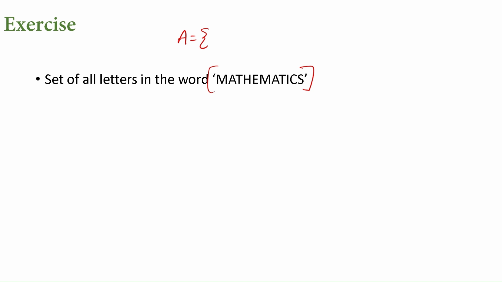And the next part of the definition is distinct objects, which means there shouldn't be any repetition. So we'll write M and then A separated by commas, T, H, and then we have E. Now again we have M. This is a repeated element, so we don't have to write it again. A is also repeated, don't write it. T repeated, don't write it. Now we have I, then C and S, and close the braces. So these are the elements of the set A, which are part of the word mathematics.